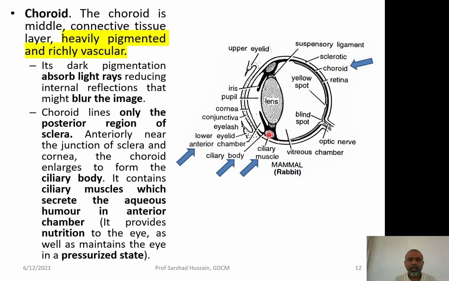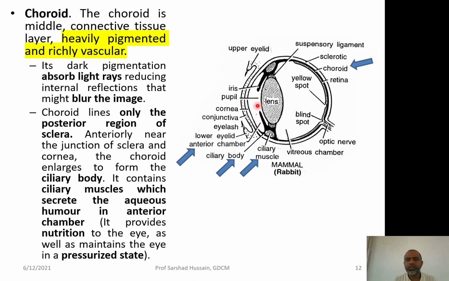Now, this ciliary body secretes the aqueous humor in the anterior chamber of the eye. So, this chamber is filled with a fluid called the aqueous humor. This aqueous humor provides nutrition to the eye as well as maintains the pressurized state of the eye.